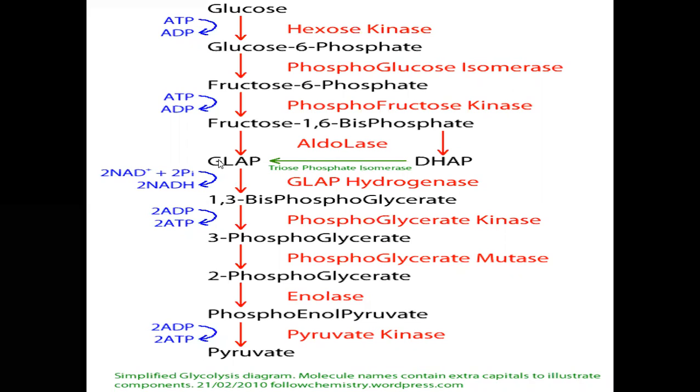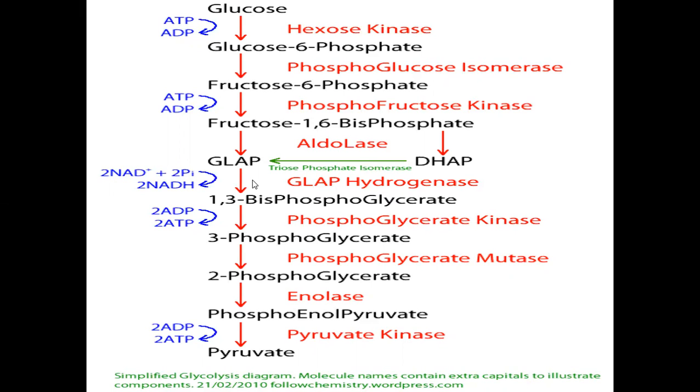These 2 glyceraldehyde 3-phosphate molecules convert into 1,3-bisphosphoglycerate in the presence of the glyceraldehyde 3-phosphate dehydrogenase enzyme.